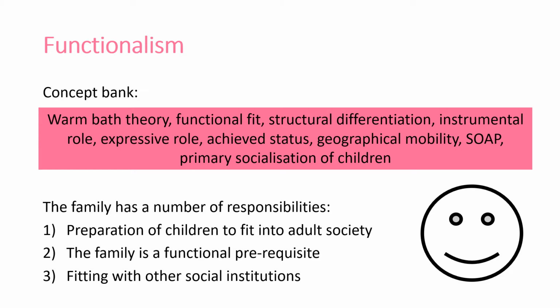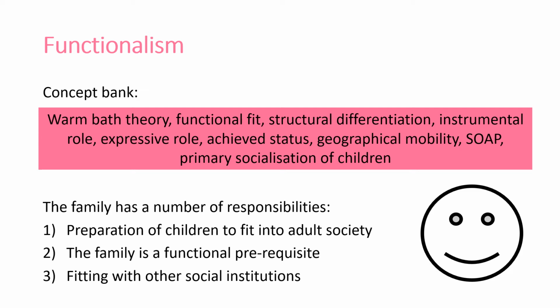So functionalism is a key theory. The main thing to be aware of with functionalism is that it's a structural theory, it's macro, it's consensus. Their view is that the family is essential for society. The family has some key roles. It prepares children to fit into society through socialization processes, primary socialization. That ensures we have all the norms, all the values, so we can contribute to society, we can be involved. The family is a functional prerequisite, one of those key things for any society to survive. Like the economy, like shared norms, values, you need to have family structures in place.